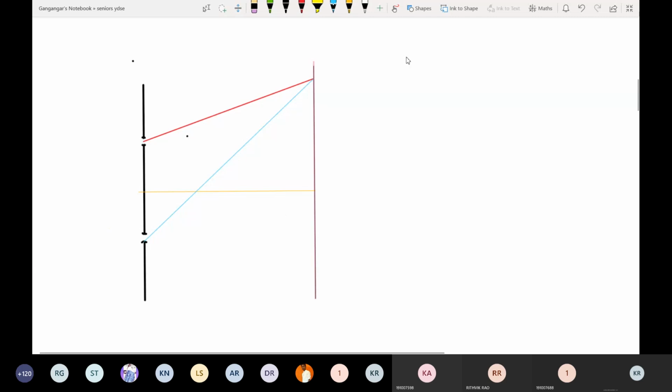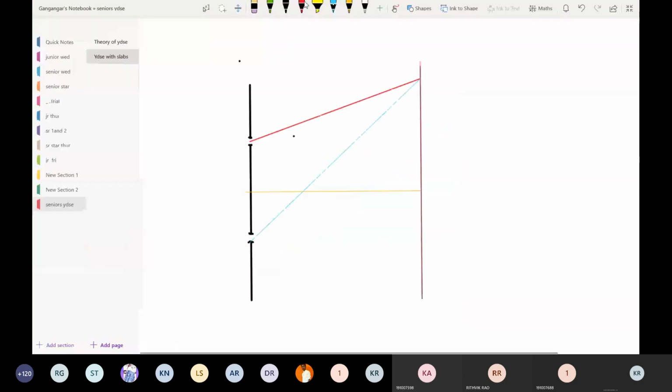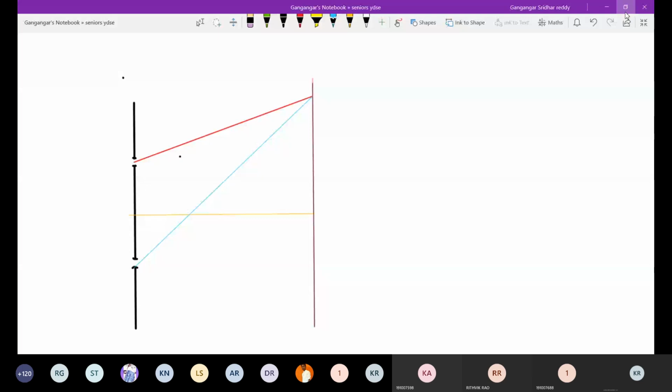I am bringing the slab at the lower slit here.